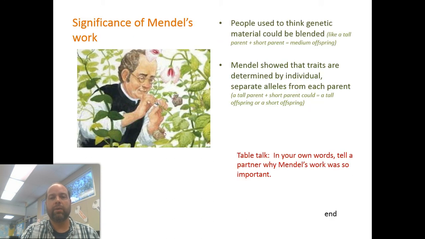Gregory Mendel's work was very significant. However, it wasn't significant at that time. It took many, many years to realize how important this work was. Today we use a lot of Gregory Mendel's work for the DNA and genetics that we know today. It's the foundation of genetics, and that's the future of science.